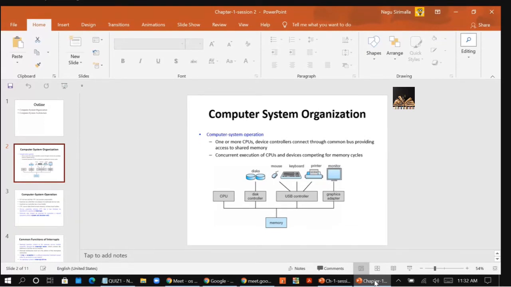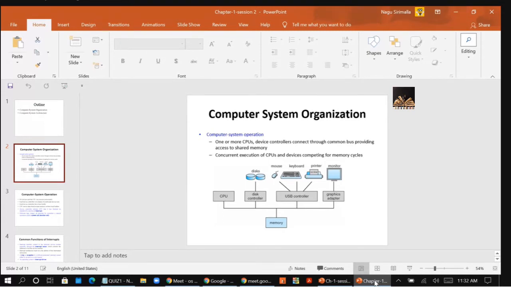So each device controller is in charge of that particular devices. If you take disk controller, it is controlling the disk type of IO devices, right? Each device controller is in charge of a specific type of device, such as disk drive, audio devices, video displays. You're getting me, right?